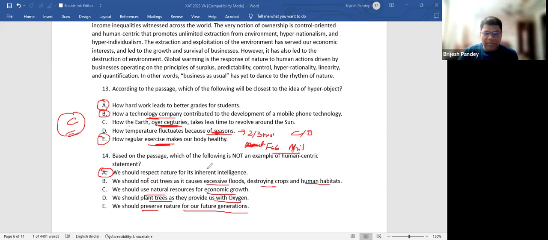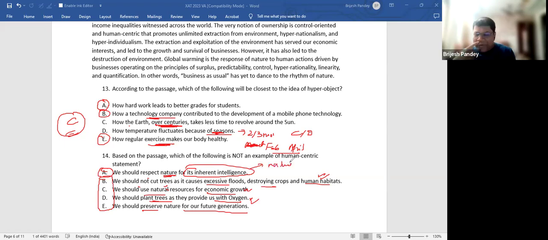We should respect nature for its intelligence, so you are respecting nature for its intelligence. This is the odd one out. Not cutting trees because you will benefit, using them because of economic growth, planting trees because you will get oxygen. So everywhere humans are the central element who are benefiting. Here it is nature who is benefiting. So it is not a human-centric statement.